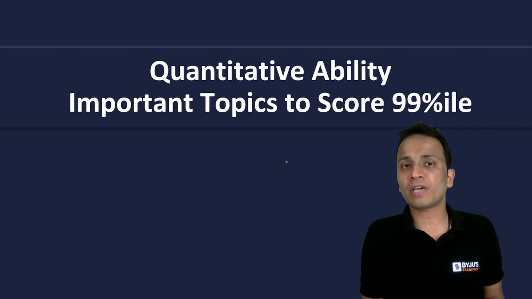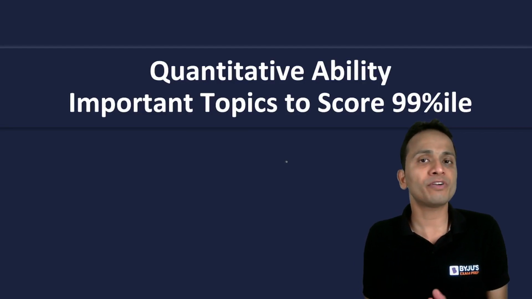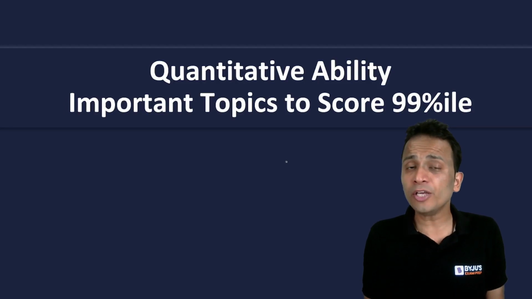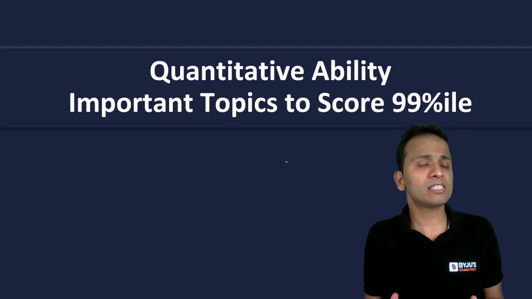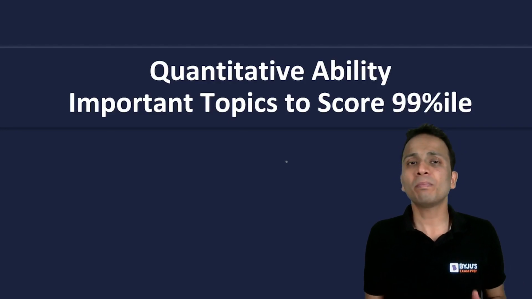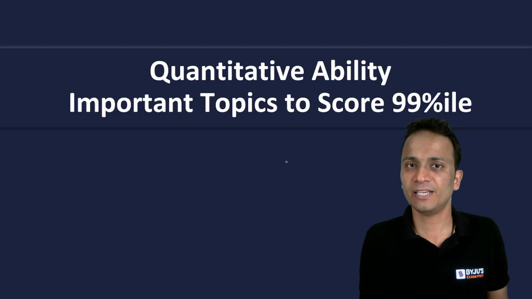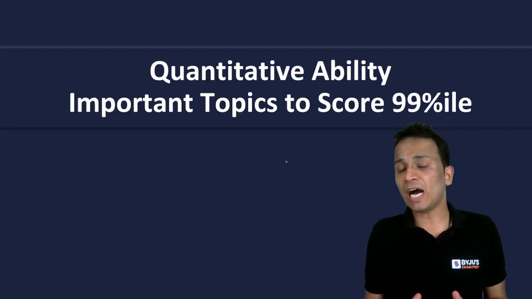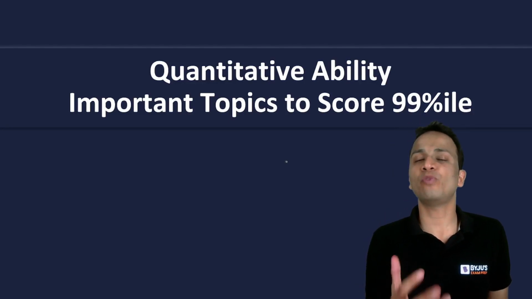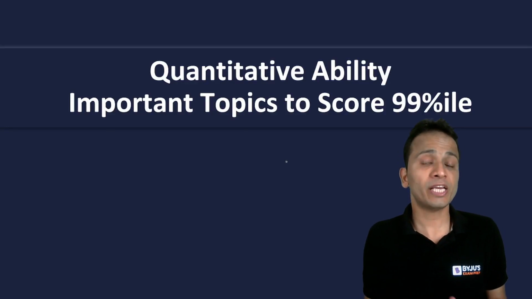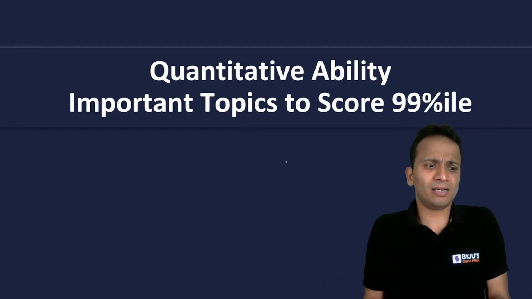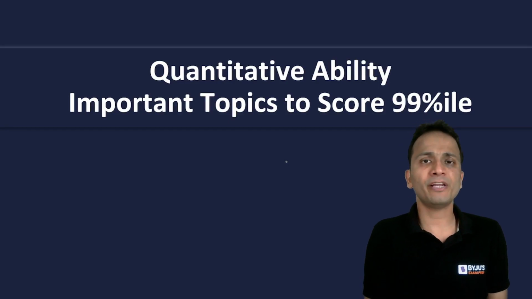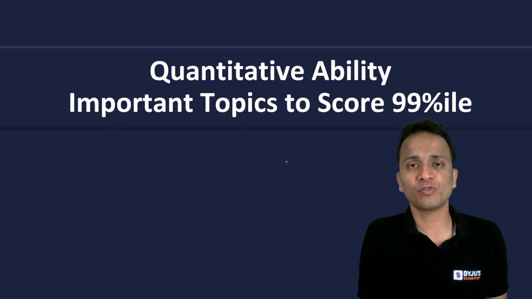Similarly, for the preparation of CAT, you need to understand the importance of different topics, and accordingly, you must plan and spend your time while you are preparing, while you are understanding the fundamentals, and while you are practicing the questions of these areas. If one of the areas is very important, and we are getting questions in the CAT examination almost every year from that area, then we must spend some extra percentage of our time preparing for that area as well as practicing the questions for that area.